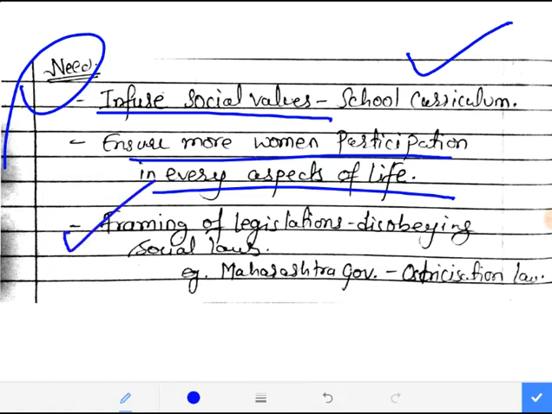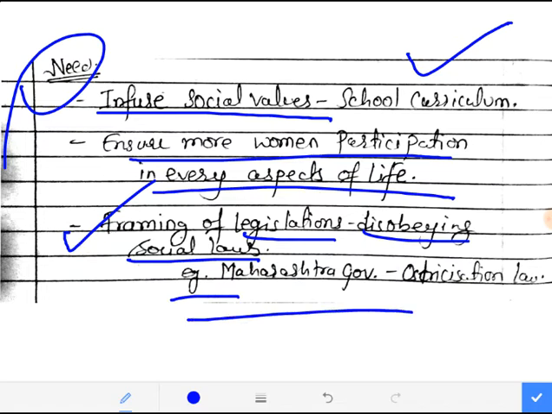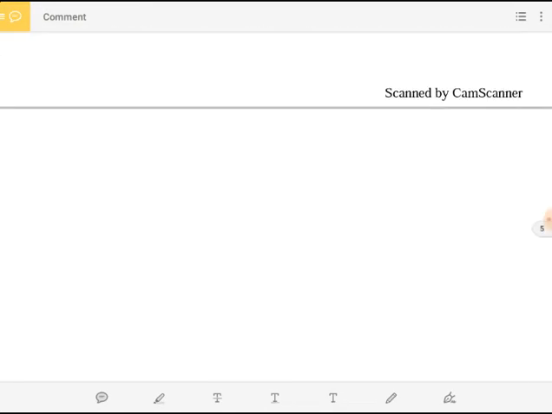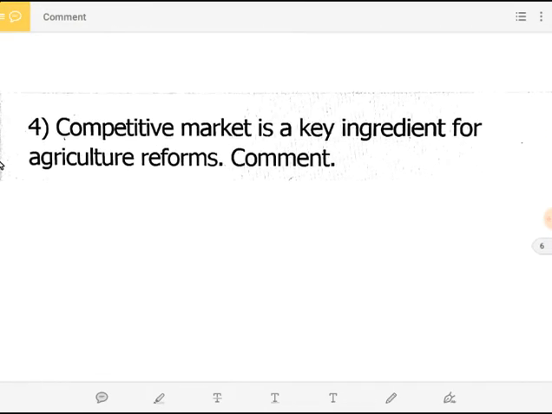Next is framing legislations against those social practices which are disobeying the social laws. So stringent legislations must be framed by the government against it, right? For example, I've given that recently the Maharashtra government has come up with an ostracization law. It means if a person is facing ostracization, those people who are ostracizing him or her will be punished under the purview of law. So these kinds of steps must be taken by the government to address all these issues.